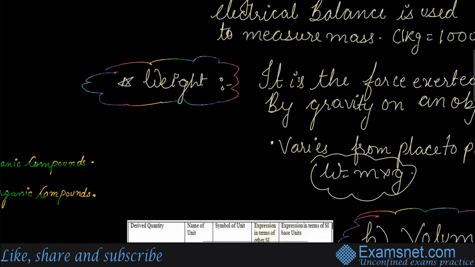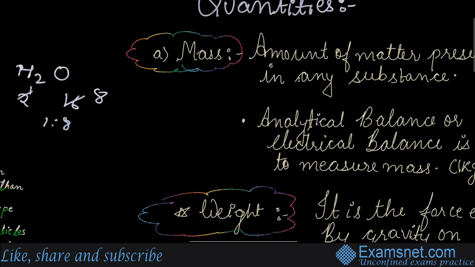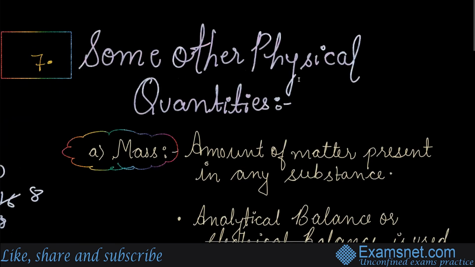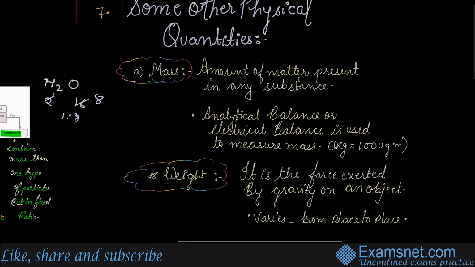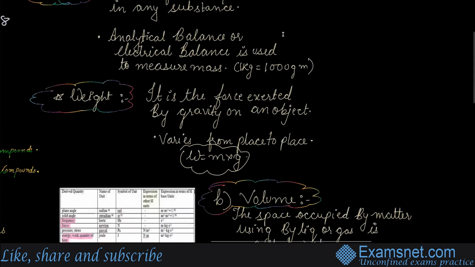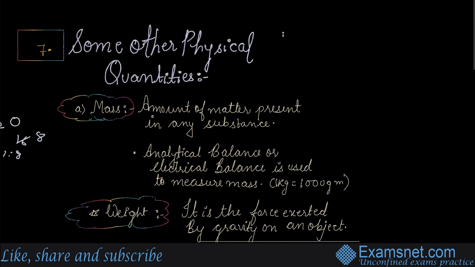Now, when you talk about some other physical quantities, what was the need of other physical quantities? There was a need for mass, there was a need for weight, there was a need for volume, and in the next lecture I'll even be teaching you the temperature. There was a need for a lot of these kinds of things, so that's why we are starting.